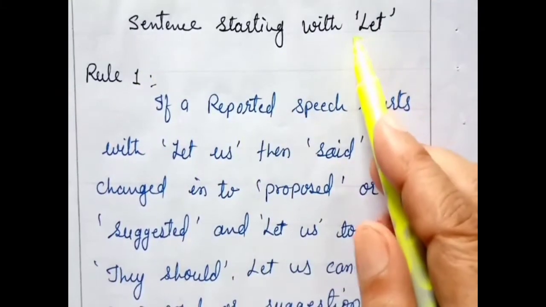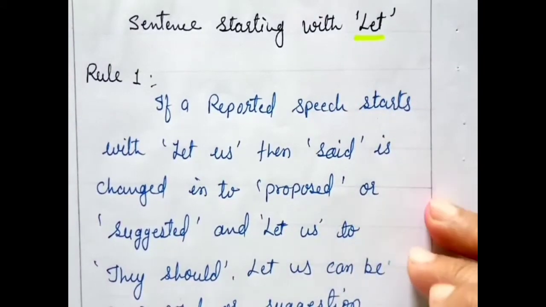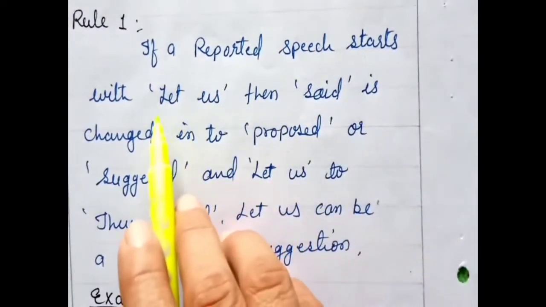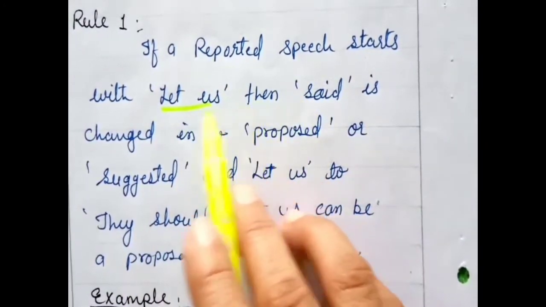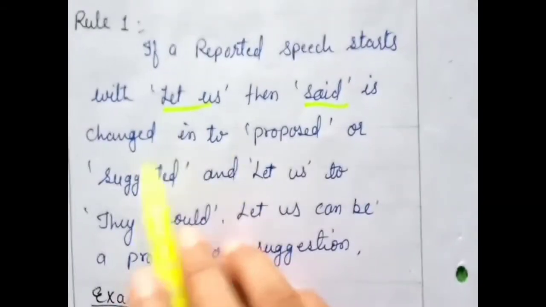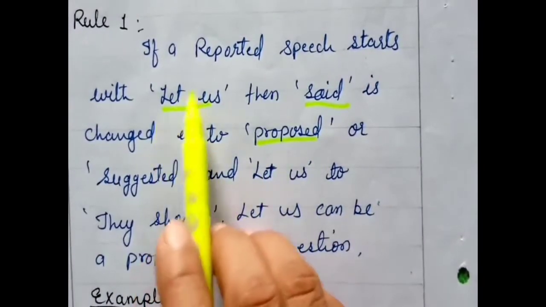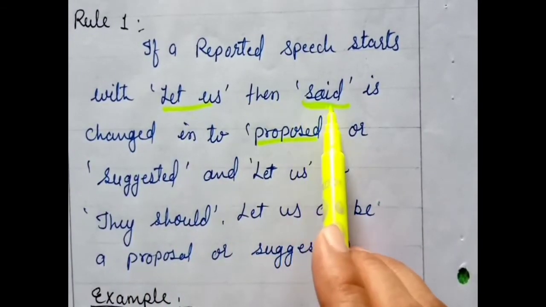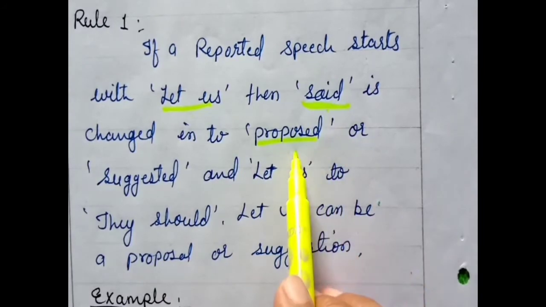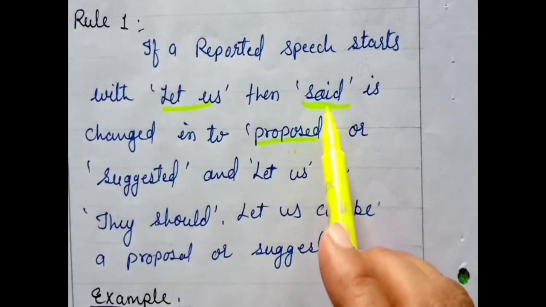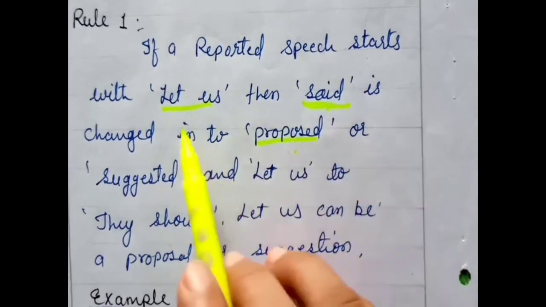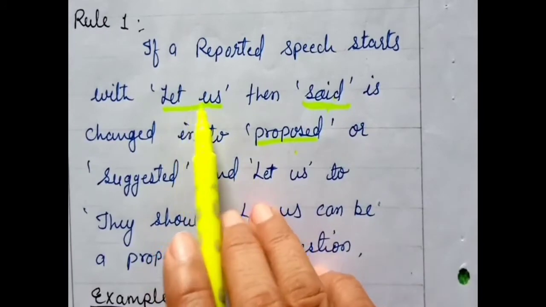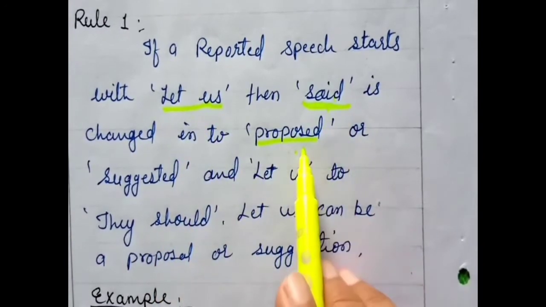Sentence starting with let. So how could you change the narration when your sentence is starting with the verb let? If a reported speech starts with let us, then let us will change and said is changed into proposed. When we are changing the narration, we have to change these words, said or said to. So according to our reported speech, we will change this word. So if the sentence starts with let us, we have to change said into proposed.